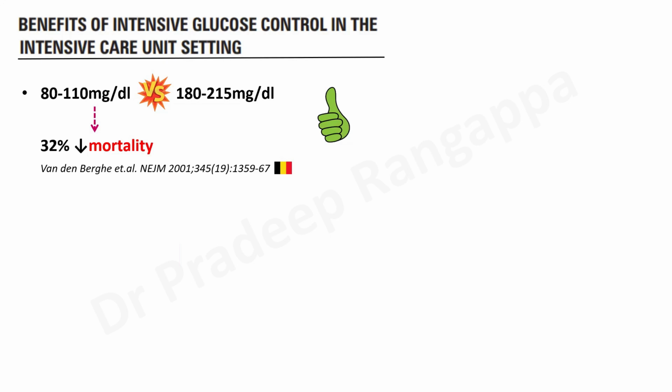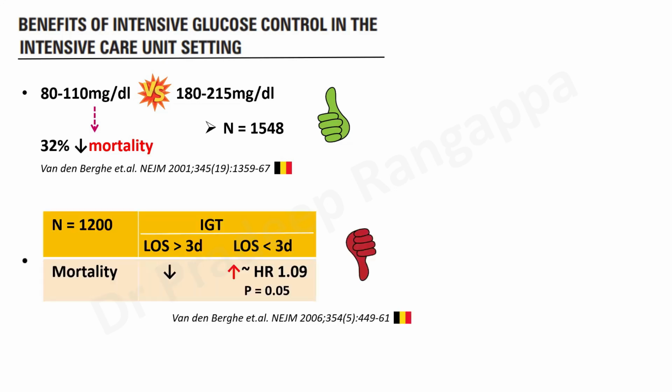So this study created a lot of ruffles in the community, saying that strict glycemic control possibly will lead to mortality reduction. And one of the points that was highlighted was that many of these patients were on TPN. This particular study had around 1,548 patients.